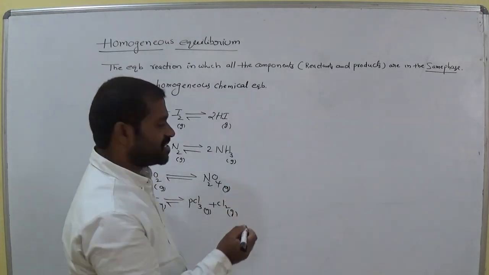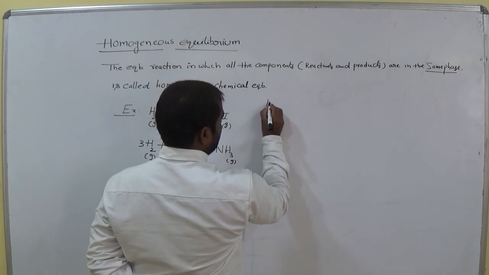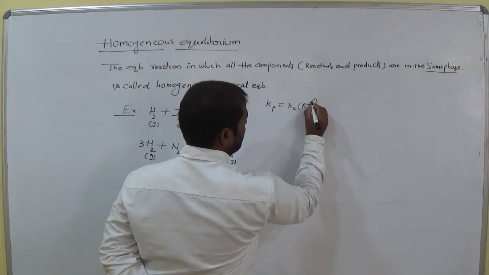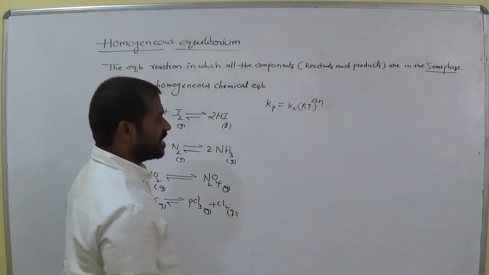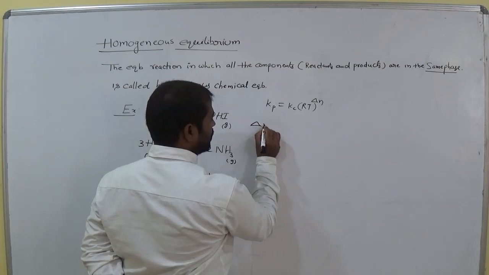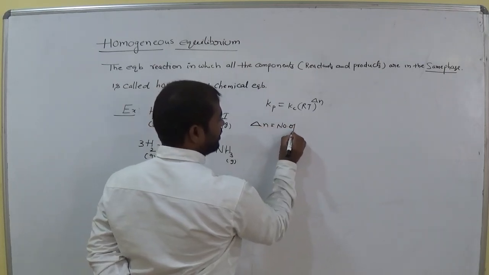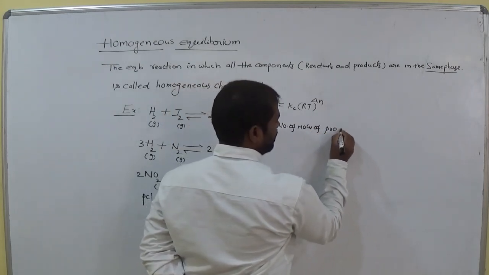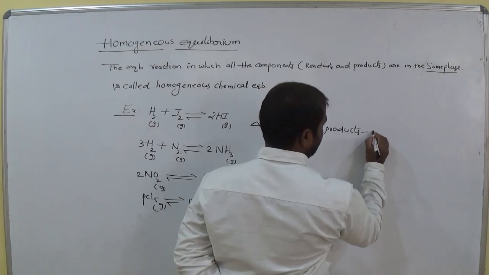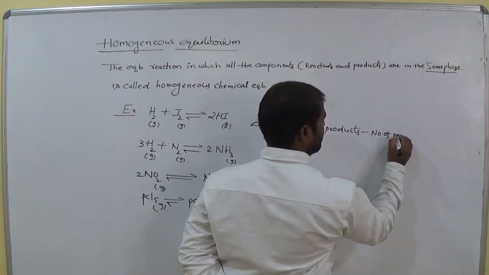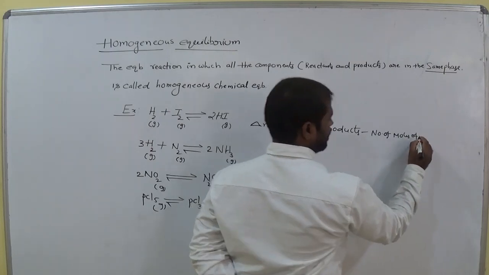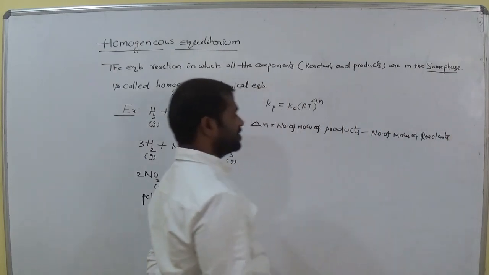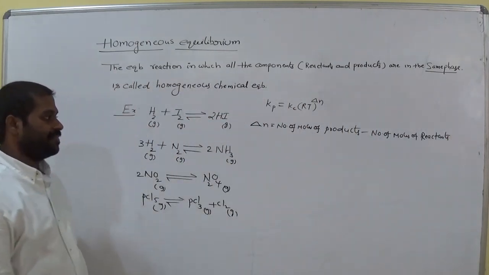So we have the general expression, that is Kp equals Kc (RT) to the power delta N. You know what delta N is here? Delta N equals number of moles of products minus number of moles of reactants.